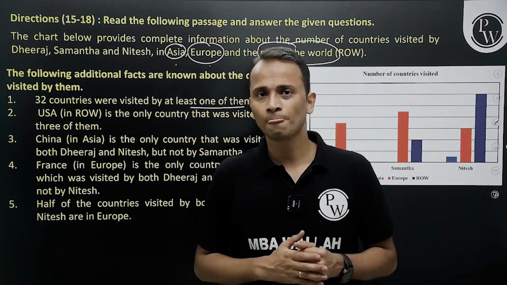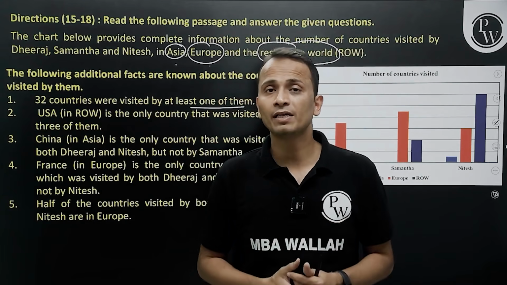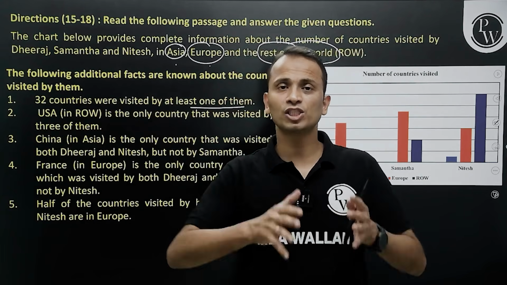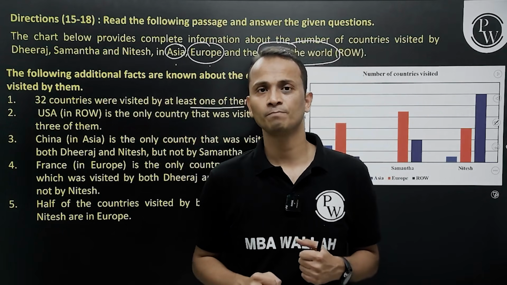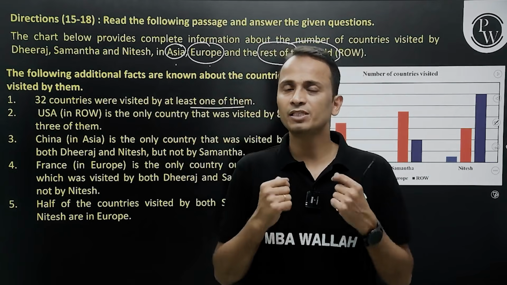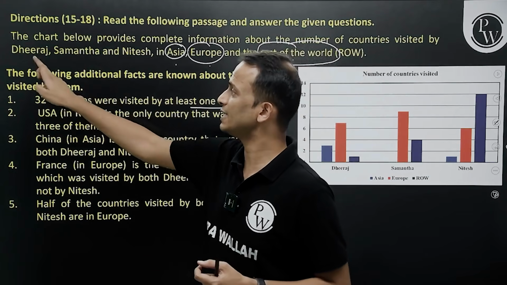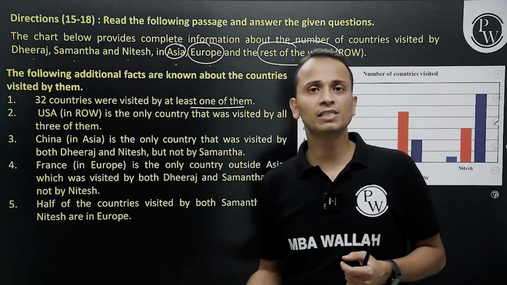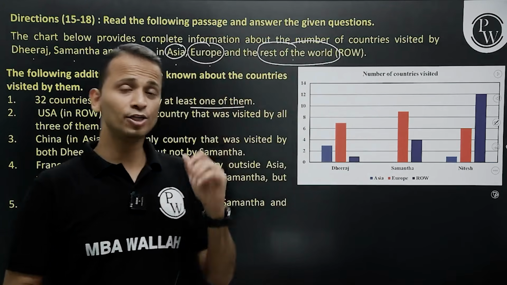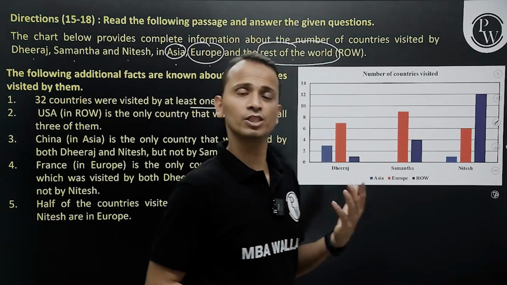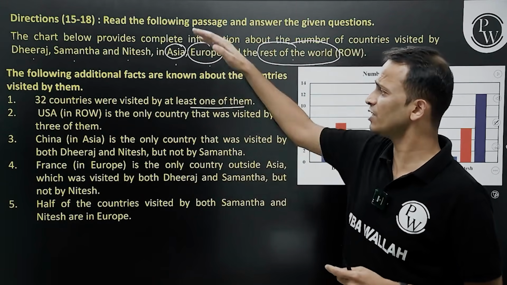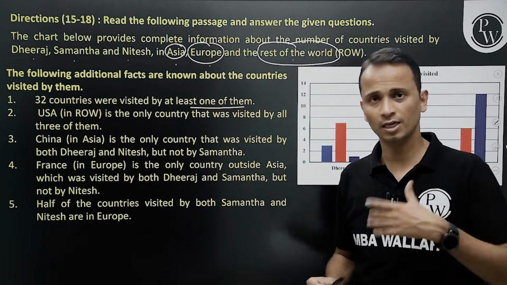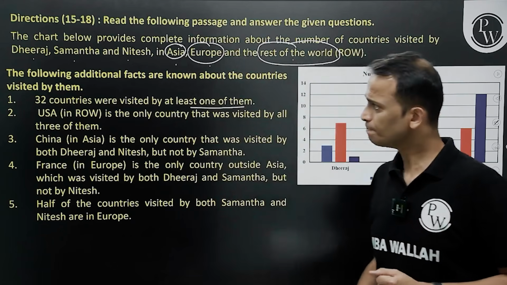All right, fine. Now there can be overlapping in the countries which are visited by these 3 people inside Asia only. So inside Asia, there may be some countries which will be visited by exactly one of them. There may be some countries which are visited by exactly 2 of them, and there may be some countries which are visited by exactly 3 of them. So this is my understanding after reading this much of data. Now let's see what do we have to do further.